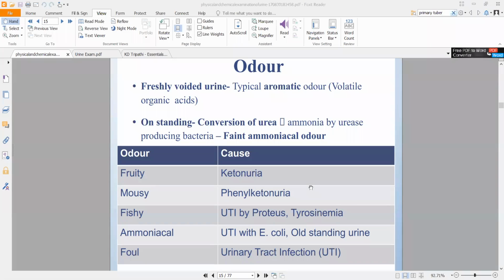All right. Now coming to odor, normally your urine will be slightly aromatic, right? Unless it is completely clear urine. If it has tinges of yellow, if it is yellowish in color, then definitely it will have it. As such, clear urine will also have a slight aromatic odor.